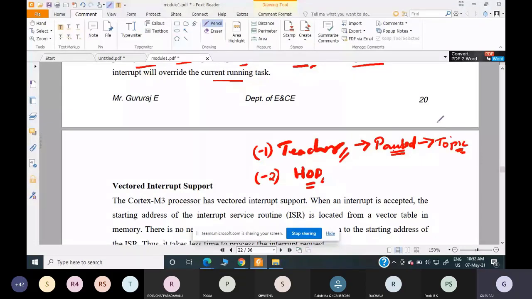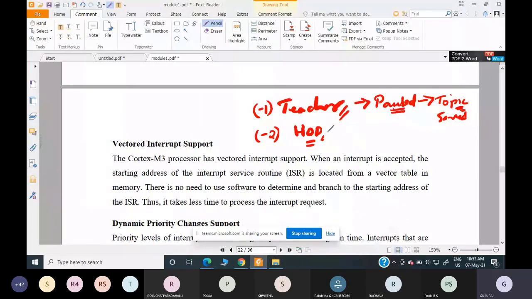Now the HOD comes to the class and he is addressing something, conveying some information. Now he will be paused. Why? Because one more higher priority interrupt, the principal, will come and interrupt the HOD. The principal's priority is -3. Obviously -3 has the highest priority compared to -2, so the HOD will be paused now.